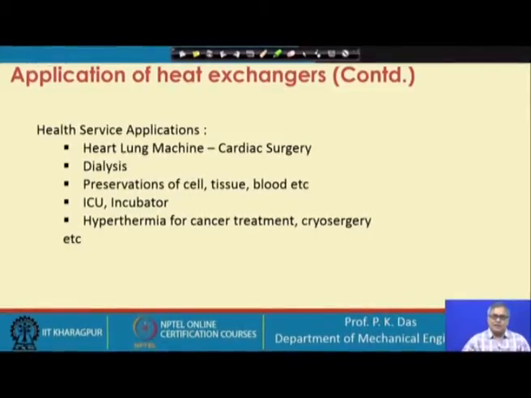Then for treatment, so these are some sort of peripheral things, but let us think of some treatment. Let us say hyperthermia. Hyperthermia is a method of cancer treatment, treatment of tumor, cancer, etc. And there we need high temperature, and obviously in the total mechanical system we have a heat exchanger. And then cryosurgery, where by ultra low temperature we do certain bloodless surgery, etc. And here also we need a heat exchanger to have this kind of system.